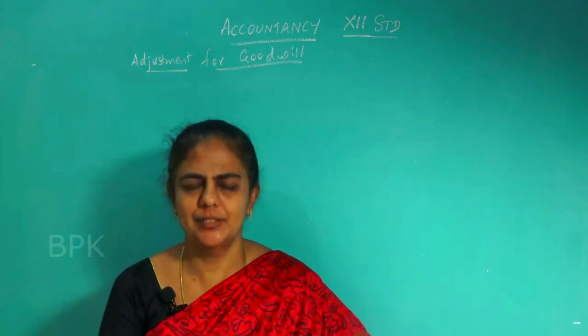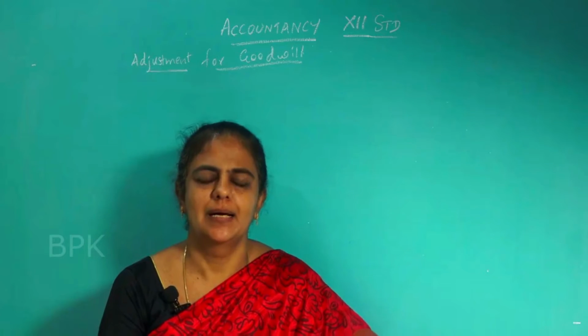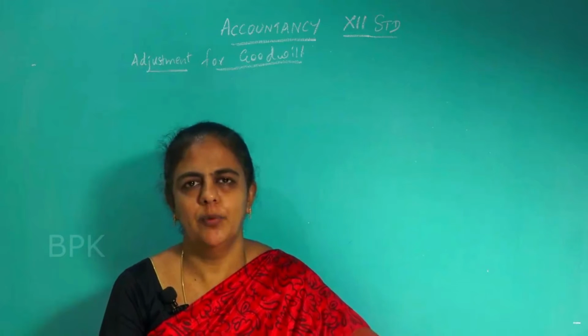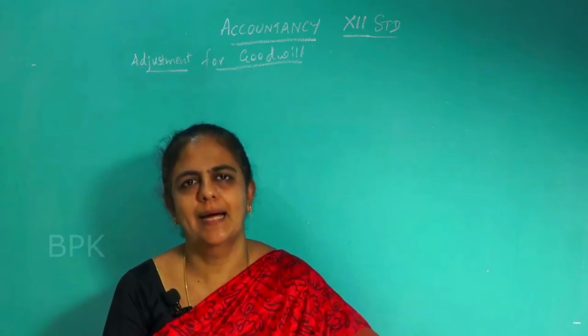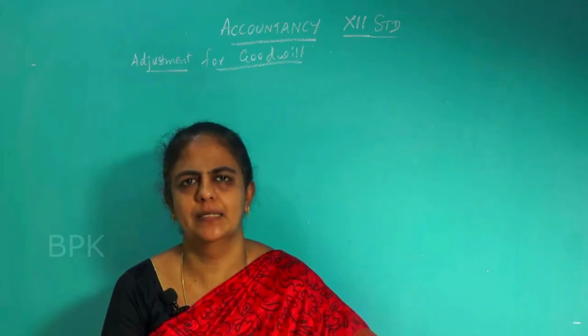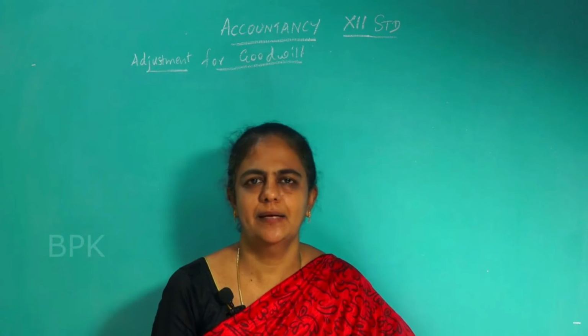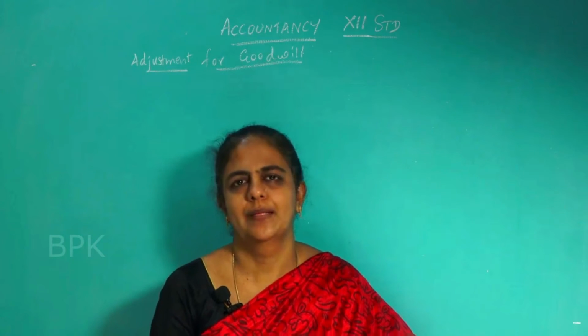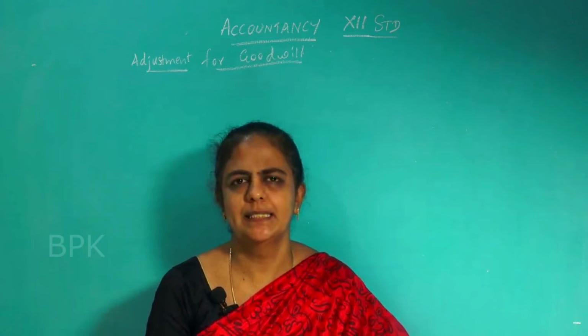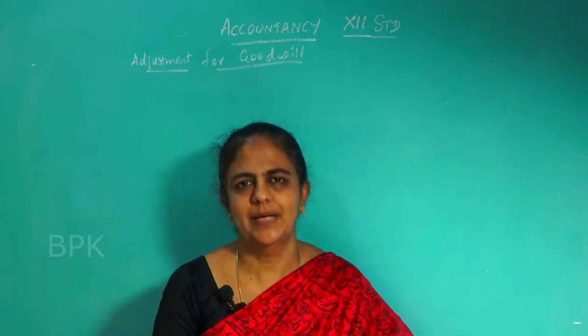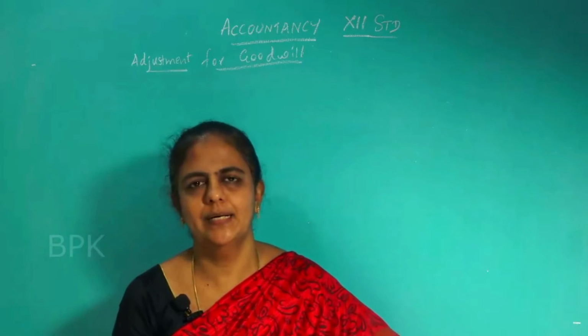Today in class I'll be teaching you how to make the adjustment for goodwill at the time of admission of a new partner. We'll be doing question number 20 and question number 21. First I'll do question number 20. Just listen to the sum. I'll read the question, then we'll move to the answer.